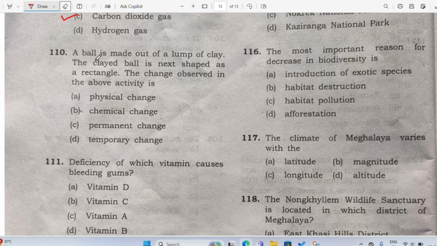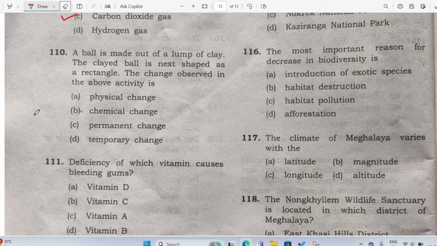Now 110. A ball is made out of a lump of clay. The clay ball is next shaped as a rectangle. The change observed in the above activity is physical change, chemical change, permanent change, temporary change. So clay, we all know, when in our time we used to play with the real clay, right? Mud. In Garo we call it amang. So we used to play with amang. During our time it was not artificial. We used to use the natural one, right? From the river side we used to take the mud and we play. Then from the field we take the mud and play. But now these days artificial clay is available.